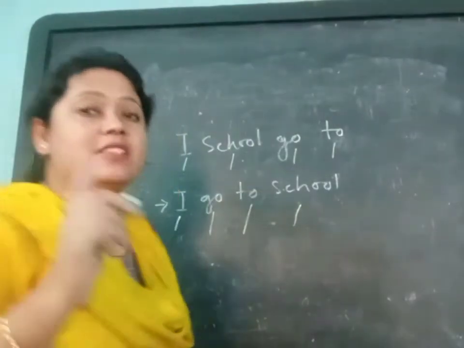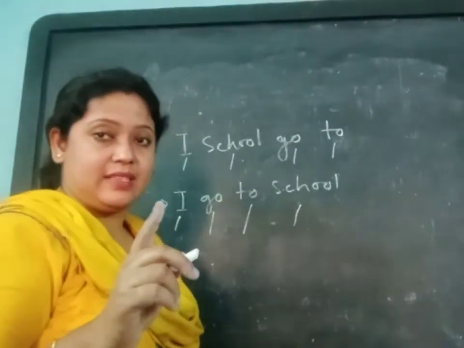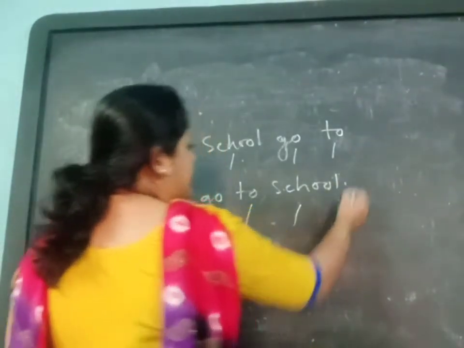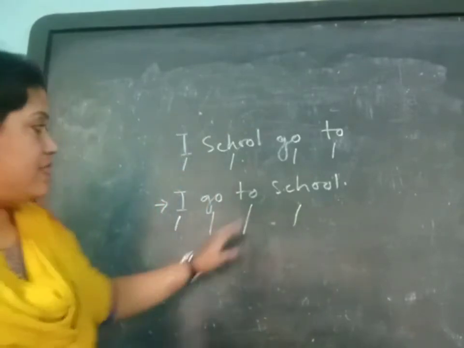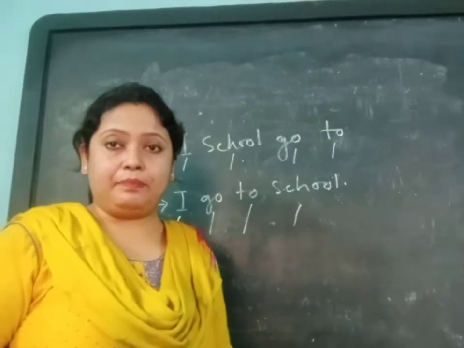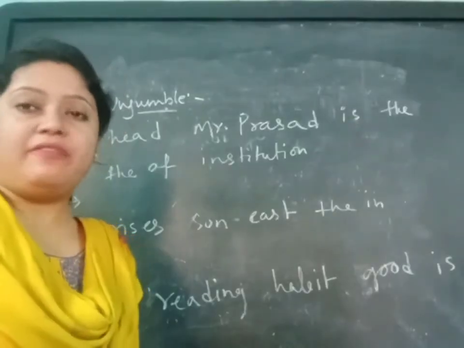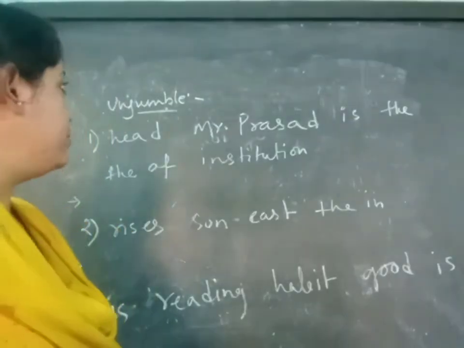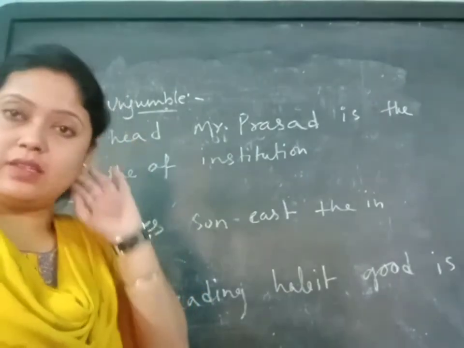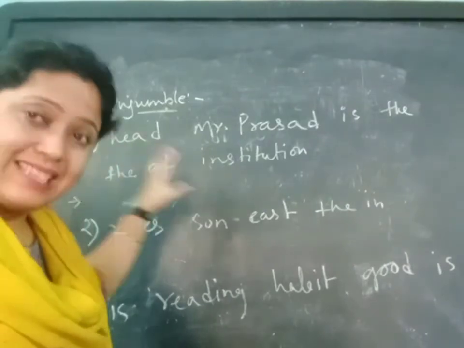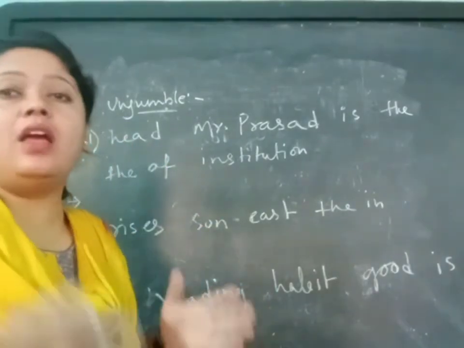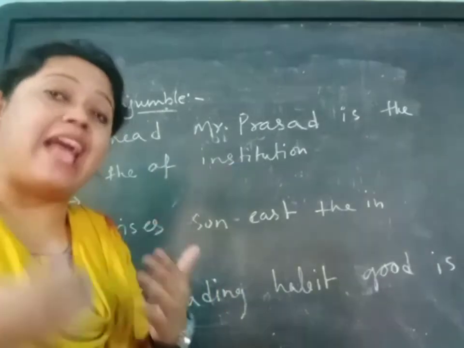And after completing the sentence, we must put the full stop. Okay, so this is called the sentence, and this one is not a sentence. Now students, at first we will do unjumbling. Unjumbling means here you have to place these words in a proper place so that it must have a meaning.